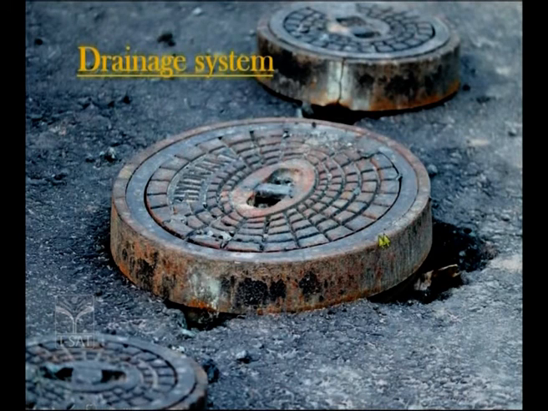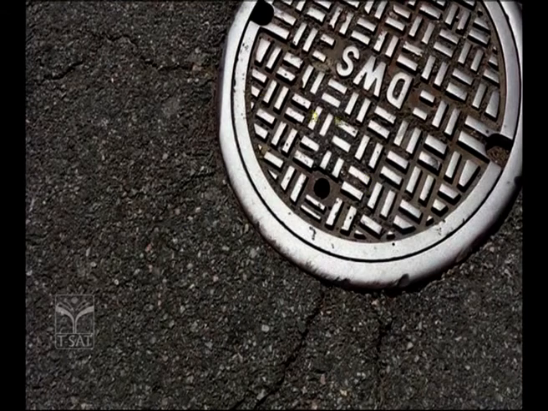So how do we do the collection? For the collecting, we have an effective system. We call it the drainage system. Children, did you look at any drainage system anytime? We see such types of drainage systems on the road. When you walk on the road, you will be seeing such a drainage system.